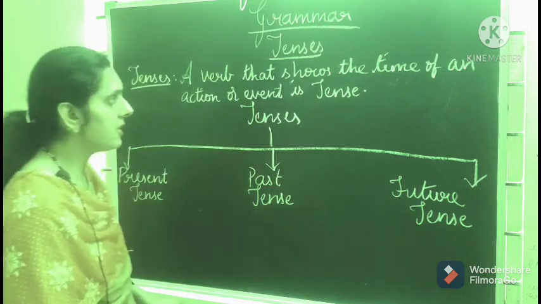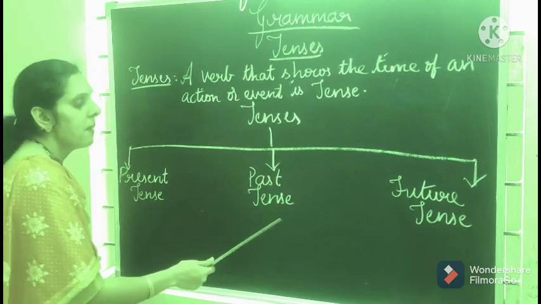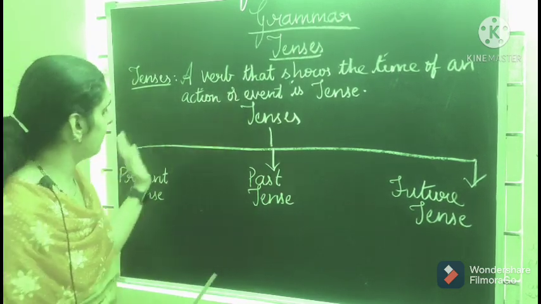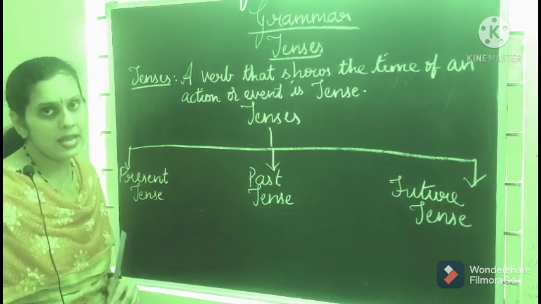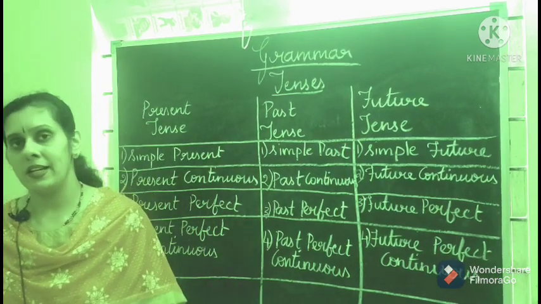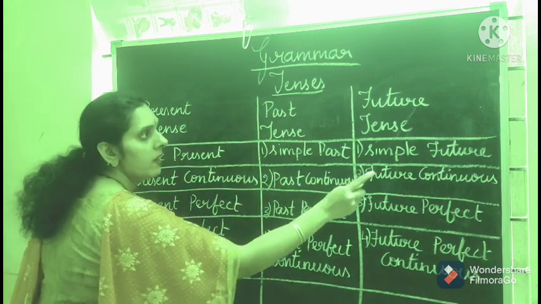So based on the time of the action, you have three tenses: present tense, past tense and future tense. These are the three main types. Still, you have subtypes in each tense. Let us discuss it. Okay students? I have told you that tenses are divided into three main types. What are they? Present tense, past tense and future tense.